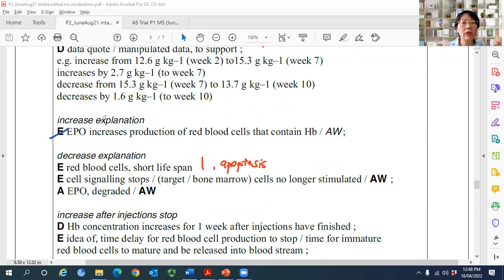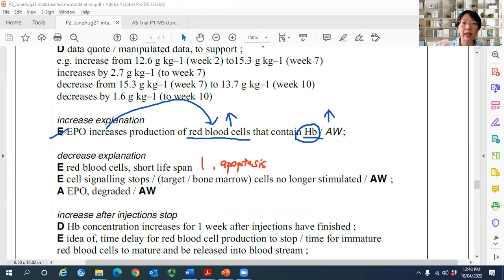Because EPO that's injected into the body stimulates red blood cell production. And because of that, there's more hemoglobin produced. So strictly speaking, if you say because of EPO, more hemoglobin produced, I cannot give you the mark, because you didn't link the fact that EPO increased production of red blood cells. And because of that, hemoglobin mass increases, because red blood cells contain hemoglobin. If you only say hemoglobin concentration increases, you're not explaining the full story. Why does hemoglobin increase? Because red blood cells are being produced.